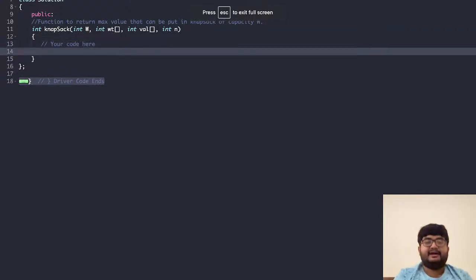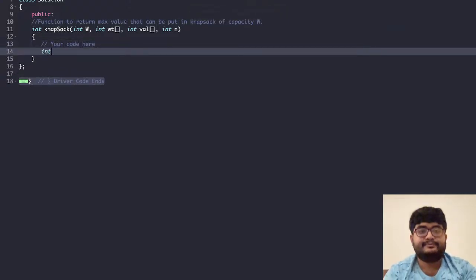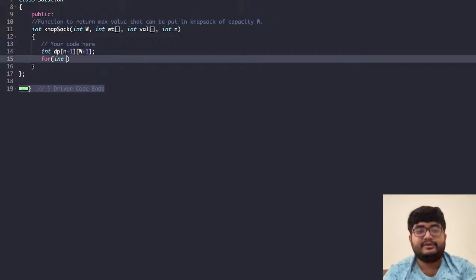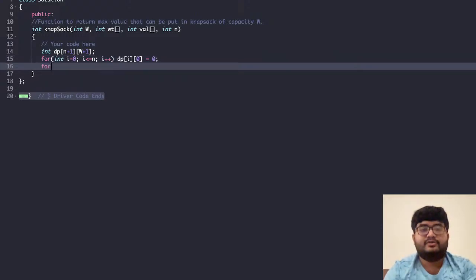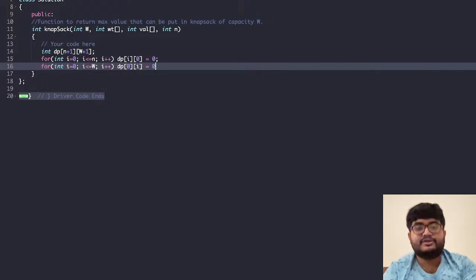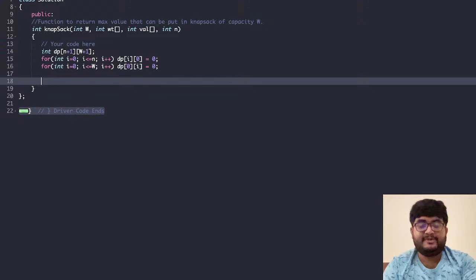So we'll write it here. W is there, so int dp[n plus 1][w plus 1]. Let's first take care of the base cases. For int i equals 0, i less than or equal to n, i plus plus, dp[i][0] equals 0. For int i equals 0, i less than or equal to w, i plus plus, dp[0][i] equals 0. These are the base cases.